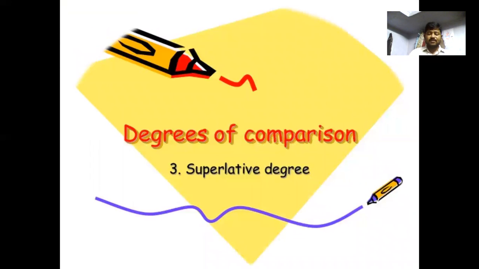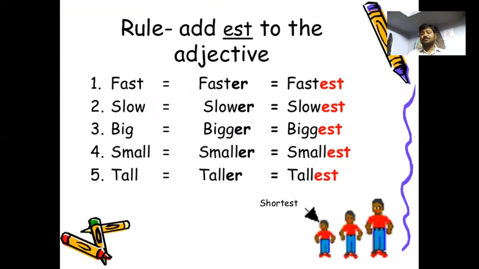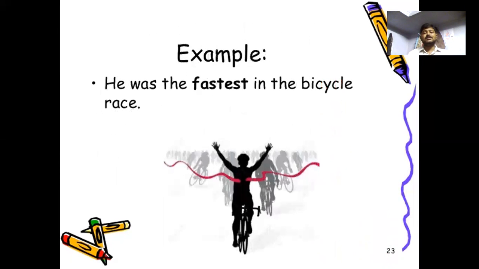Now the superlative degree of comparison. The superlative is used when comparing more than two people or two things. Fast, faster; then the ending est should be added here: fast, faster, fastest. Slow, slower, slowest. Big, bigger, biggest. Small, smaller, smallest. Tall, taller, tallest. Like that. For example, he was the fastest in the bicycle race.